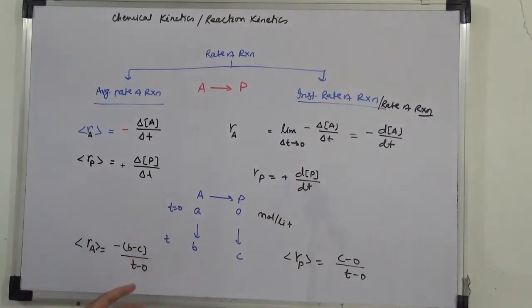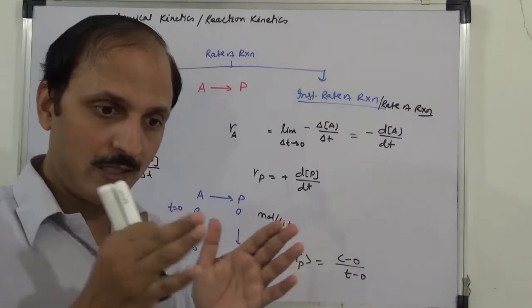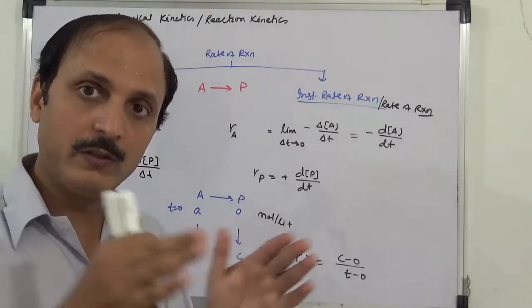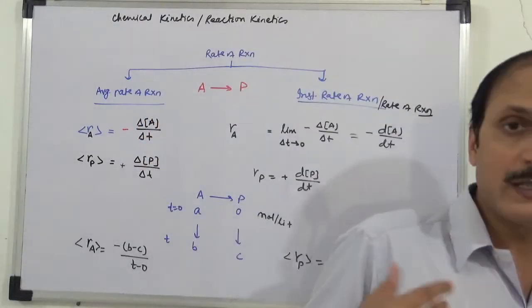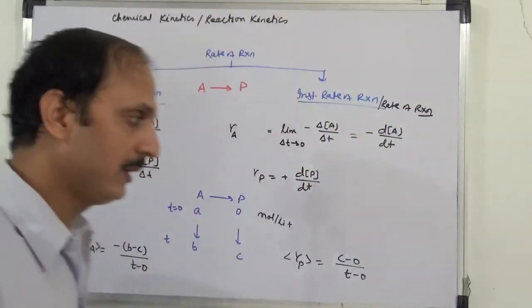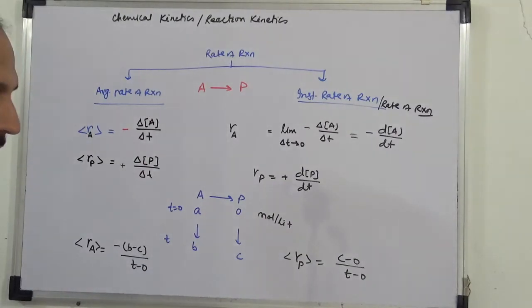Okay, so for average rate, because the time span is large, the change in concentration of reactant and product also will be large, and that is easy to measure. And how do we measure the concentration change, that will come later also. Okay, so I hope this is clear to you.